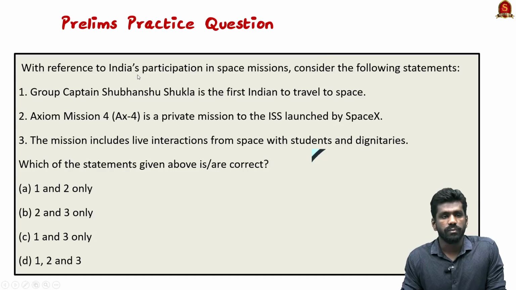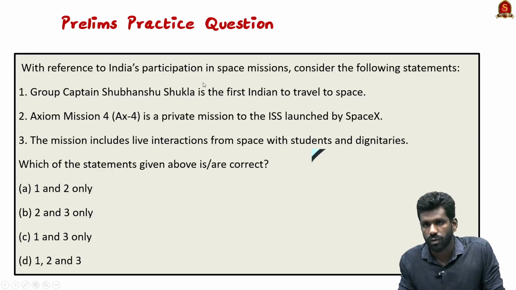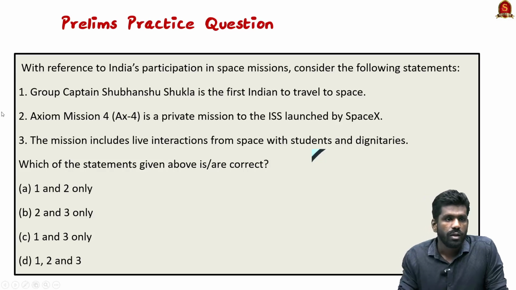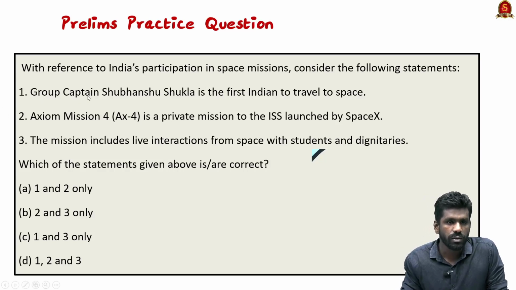Now look at this MCQ with reference to India's participation in space missions. Consider the following statements. Now look at the first statement. Group Captain Shubhanshu Shukla is the first Indian to travel to space. Axiom 4 is a private mission to ISS launched by SpaceX. The mission includes live interactions from space with students and dignitaries. So the correct answer is option B.